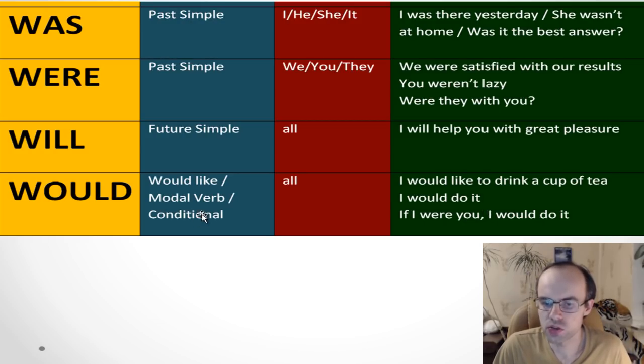And we use it with conditionals. For example, if I were you, I would do it. Or if I were you, if I were in your place, I would do it. I hope you remember that. So we normally say I, he, she, it was. But if we look at conditionals, we mostly use were. We say if I were, if he were, if she were.